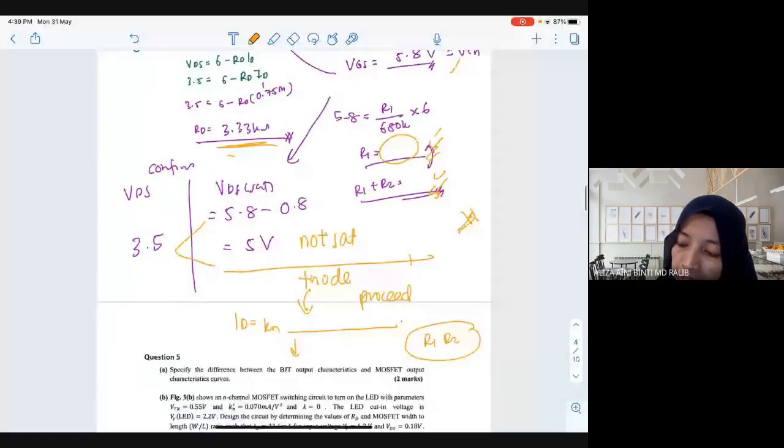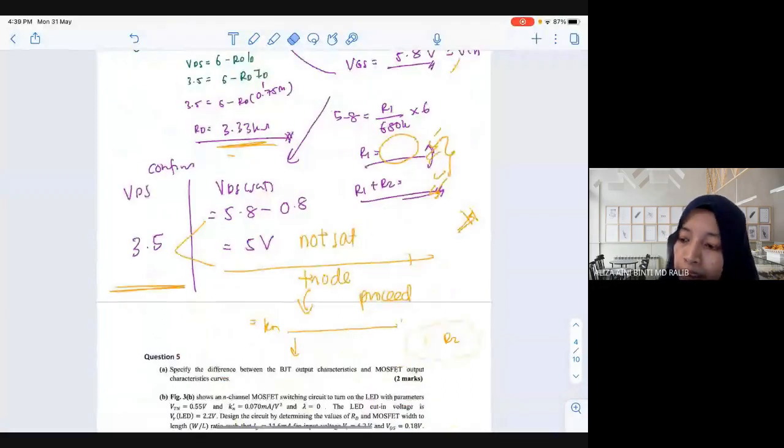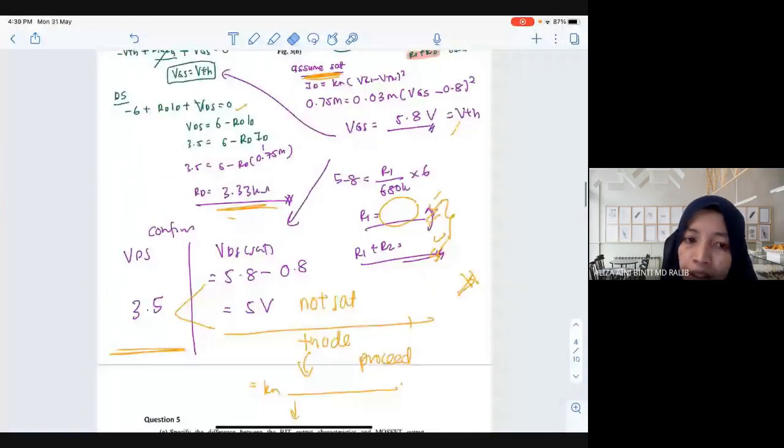Awak kena yang atas ni jangan padam. It still count marks. Means that you still proceed atas ni, okay, tapi this is not the final answer. R1 and R2 that you got just now is not in the saturation mode. Means this is not the real R1, R2 lah. So you need to continue until you get the new R1 and R2. Tapi awak jangan padam lah apa yang kat atas ni. The one that you go through up here is already correct.